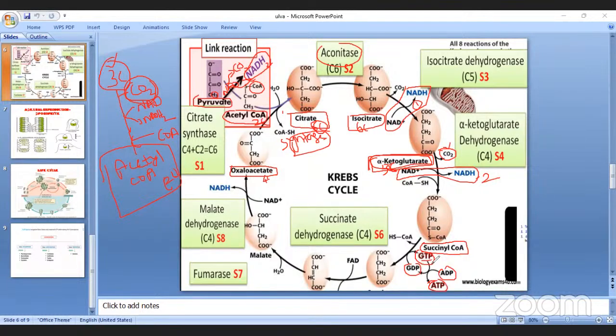Remember, in animals GTP forms, in plants ATP forms. Full form of GTP is guanosine triphosphate. ATP is adenosine triphosphate.